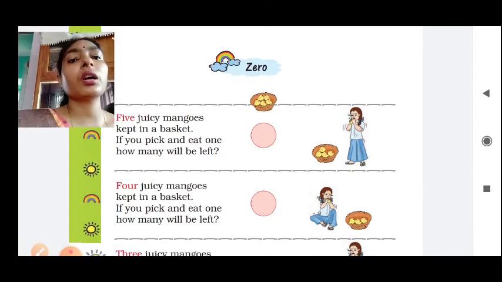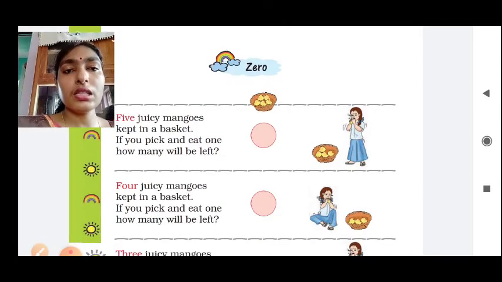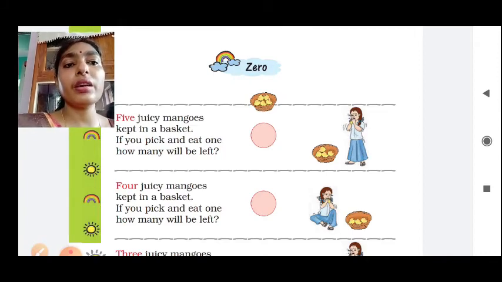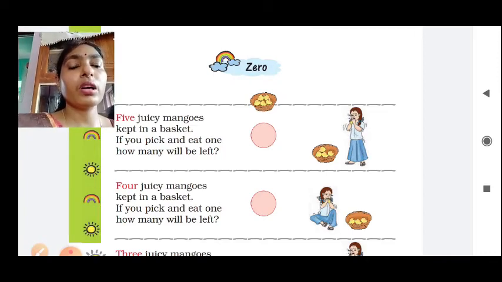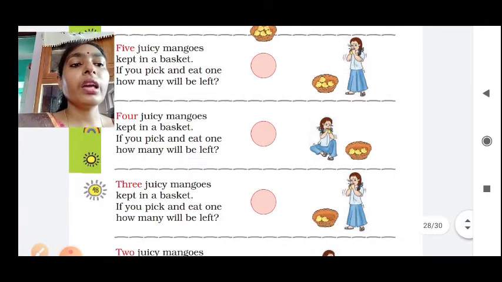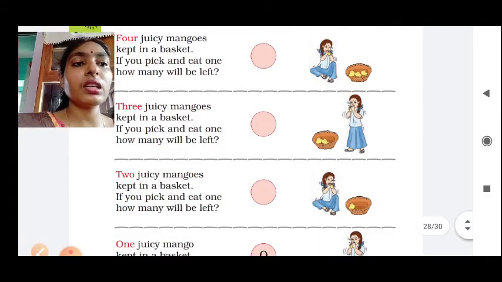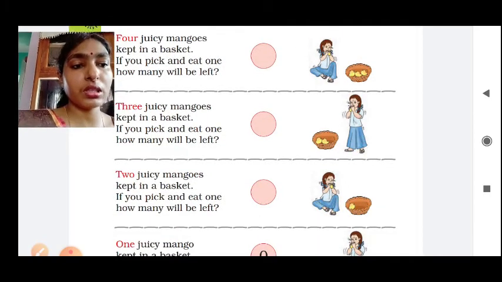Then comes the concept of 0. 0 is, there is no number is called 0. Okay, that means what they are telling, the girl has 5 mangoes. Okay, she had already eaten 1 mango. So that means how many is remaining? 4. Again she has eaten another one. So 3 mangoes are there. Again she has eaten another one. So now 2 mangoes are there.